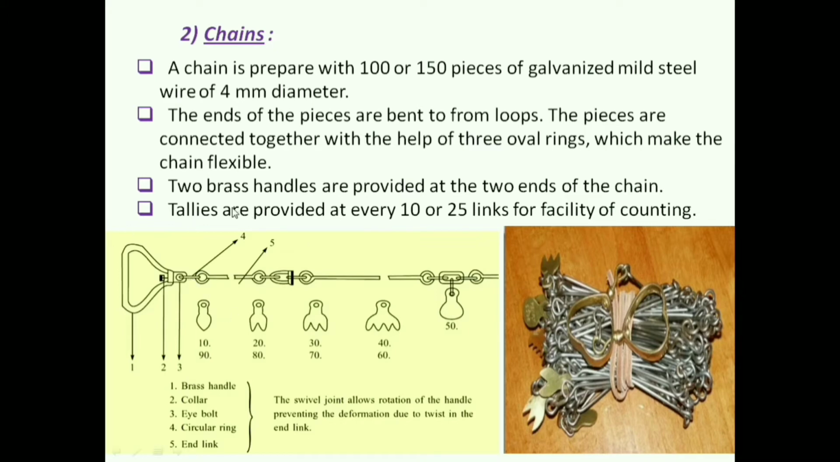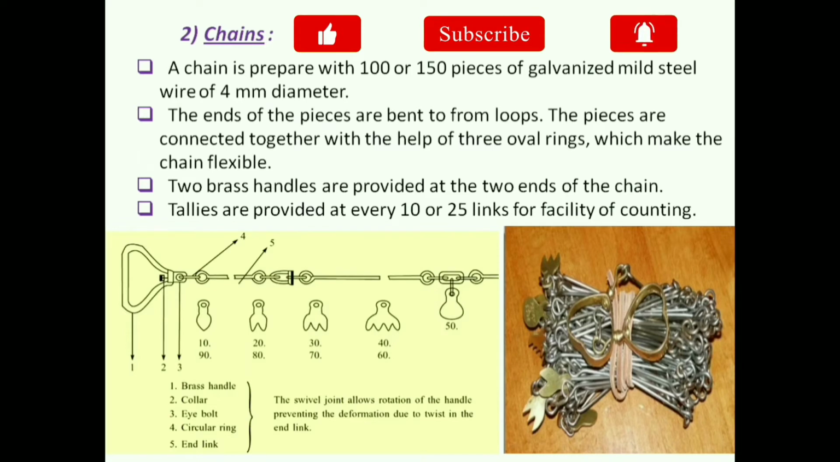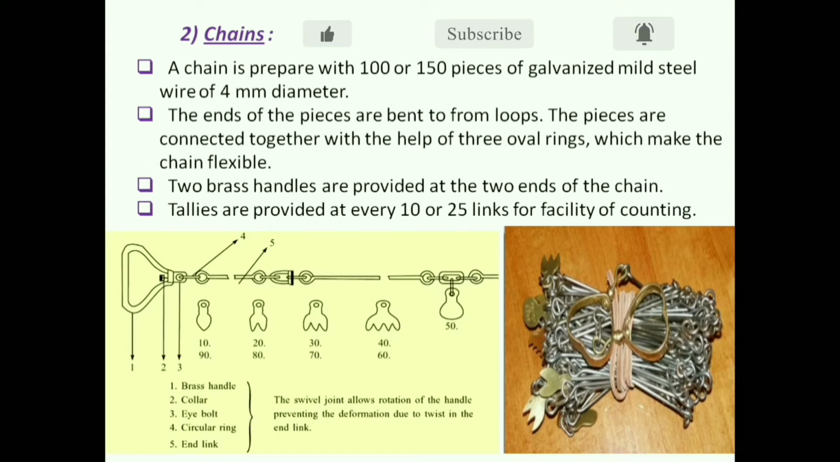And next, 2 brass handles are provided at the 2 ends of the chain. Here we can see these are the brass handles. Tallies are provided at every 10 or 25 links for facility of counting. The chain is the main surveying instrument, so I will discuss the chain briefly in my next slide.